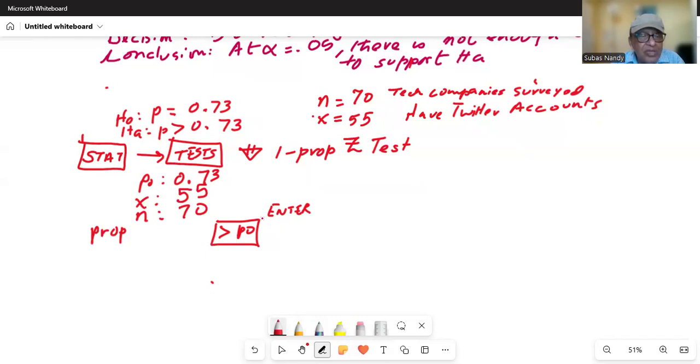And then you go down to Calculate and hit enter. So we go down to Calculate after indicating the alternate hypothesis on this line. Okay. And we then go down to Calculate and hit enter.